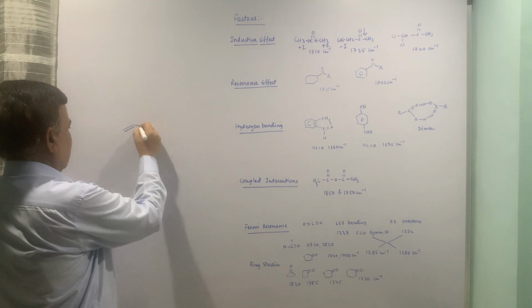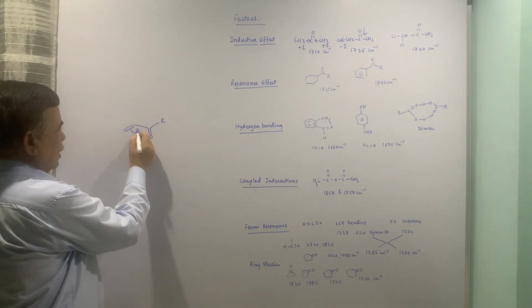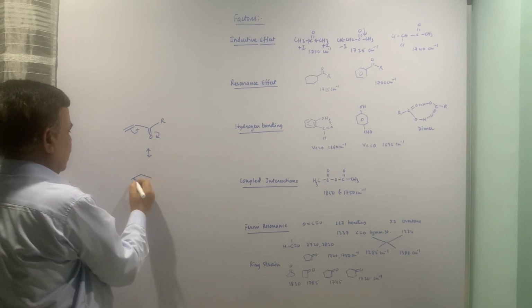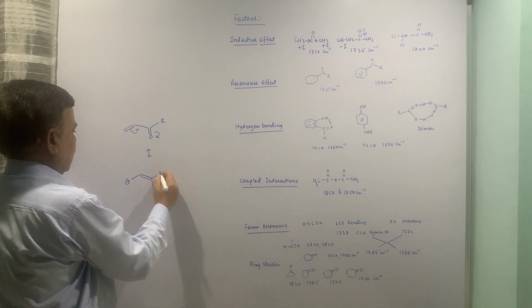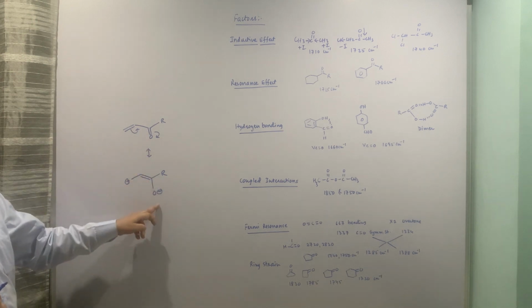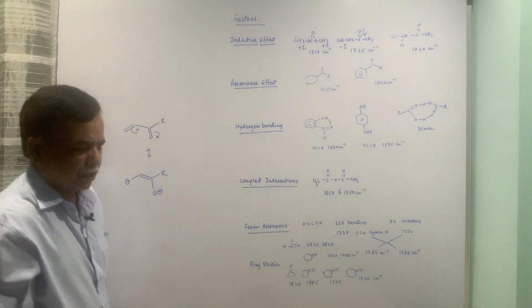The other one is you can have this kind of, in this case also you can show the same delocalization. So wherever conjugation is there, you can see that the electrons are moving, and then the bond order of carbonyl drops, and ultimately its stretching frequency also falls accordingly.